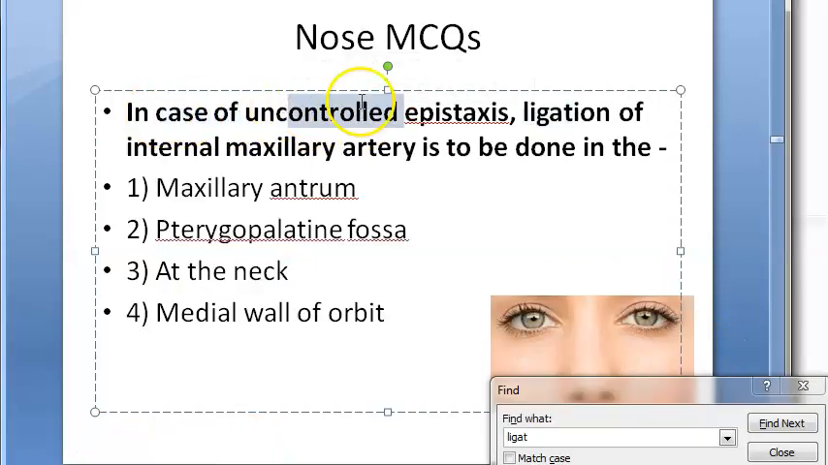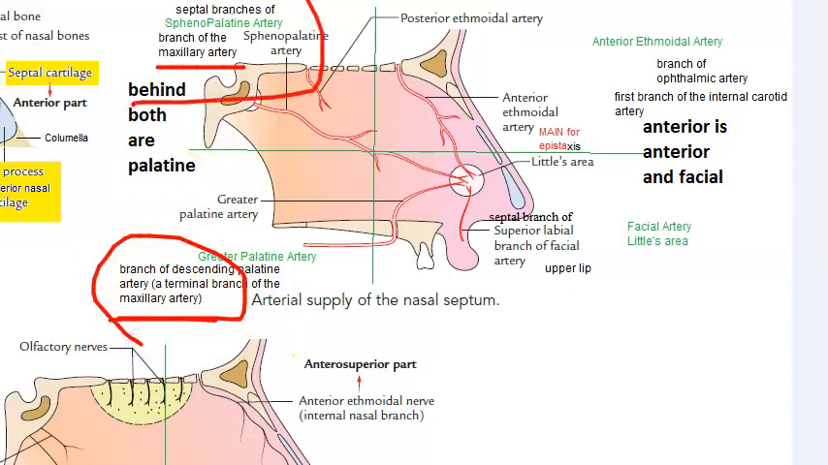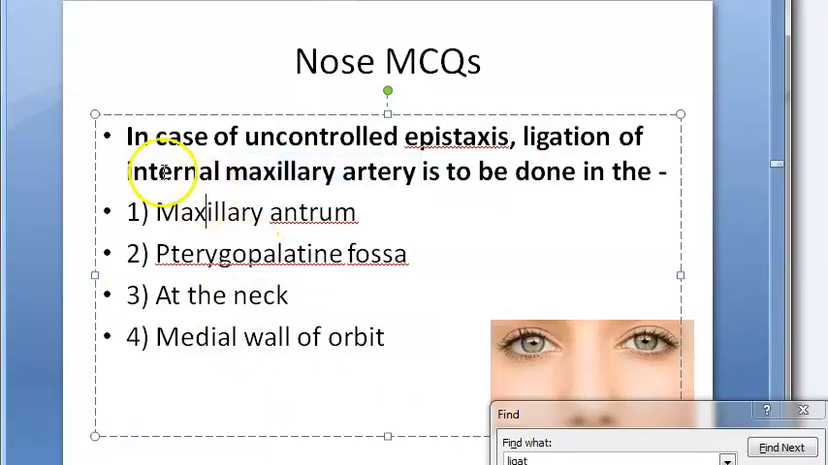Look at this. In case of uncontrolled epistaxis, ligation of the internal maxillary artery is to be done where? Okay, that is what they are asking. The maxillary artery gives which branch? The sphenopalatine, isn't it? Do you remember here? This one is the maxillary artery, and this is also the maxillary artery. If you want to control it, where will you ligate? The options: maxillary antrum, pterygopalatine fossa, at the neck, medial wall of orbit. Let's look at this.